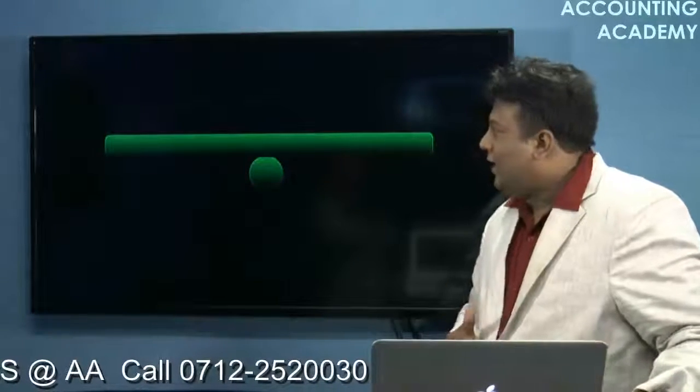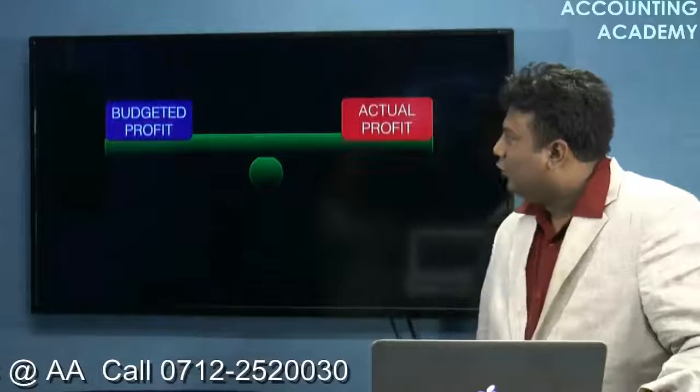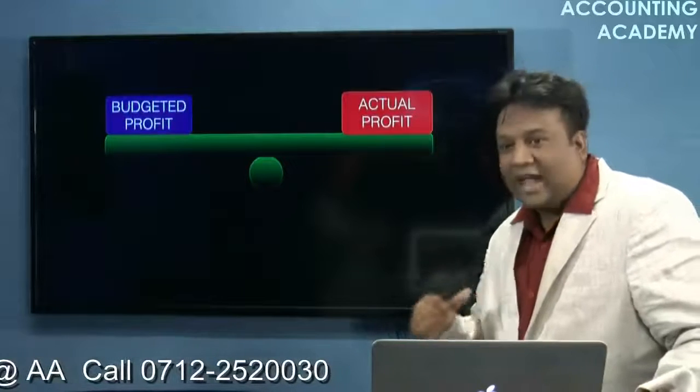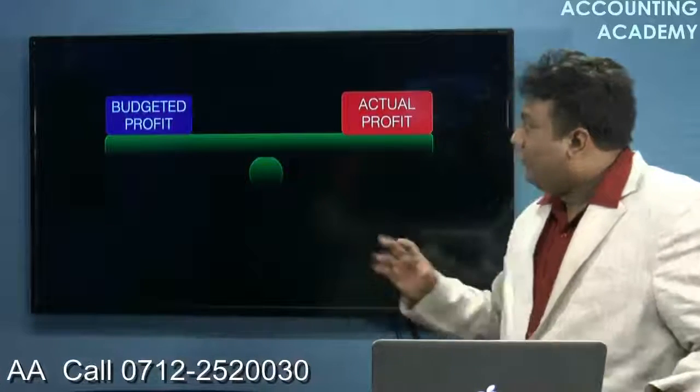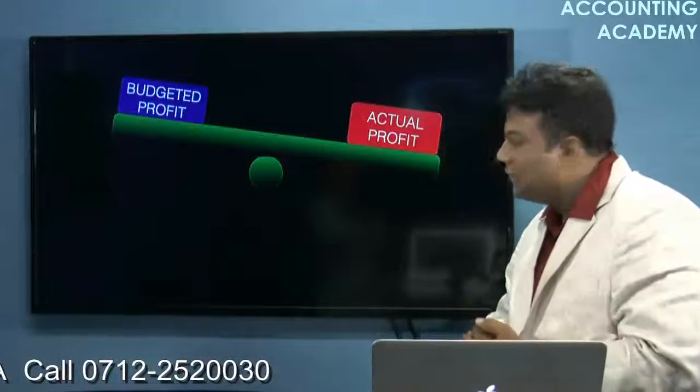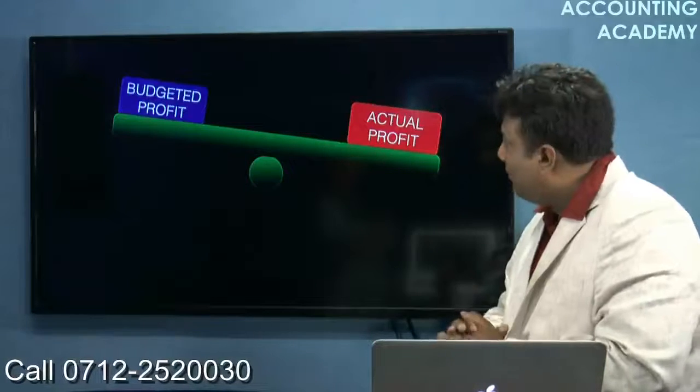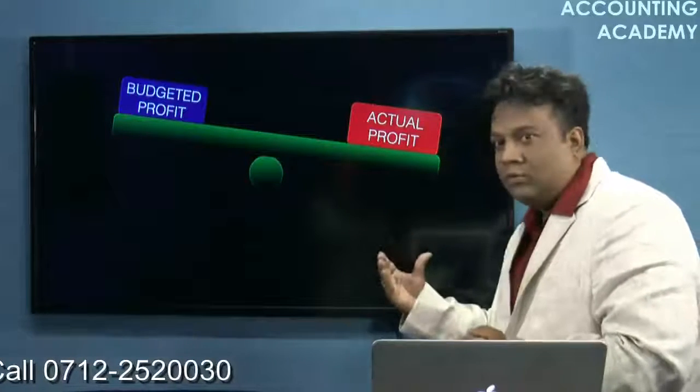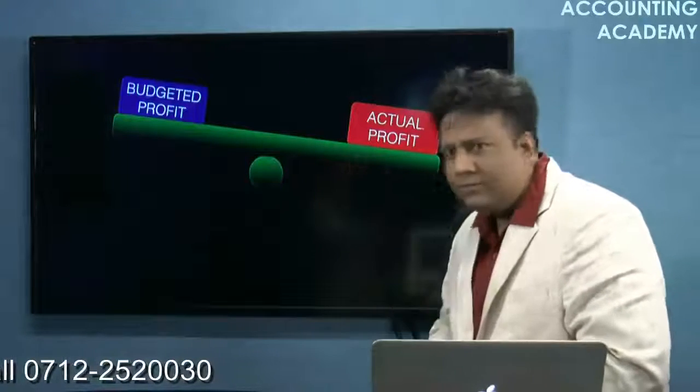Now, if I put these two data here, what two? Budgeted profit and the actual profit. And suppose on comparison of these two, this is the result. What do you mean by this? My actual profit is more and my budgeted profit is less.